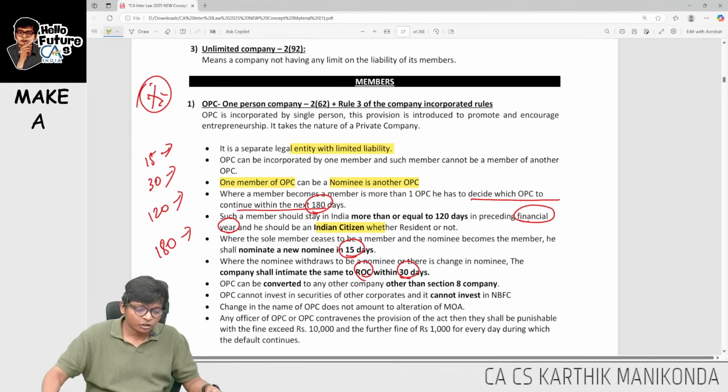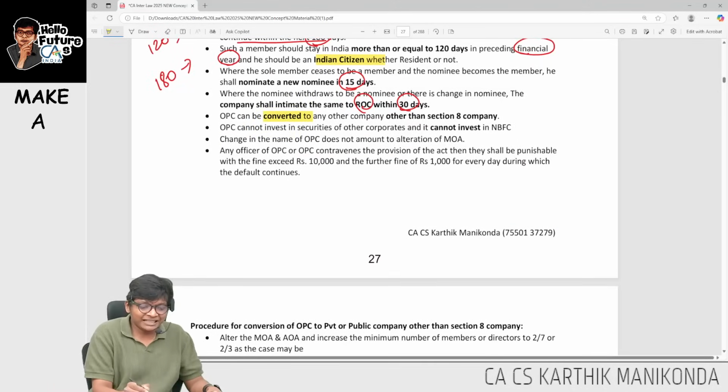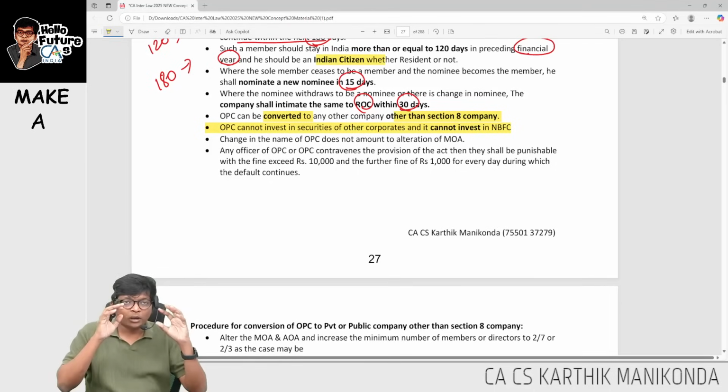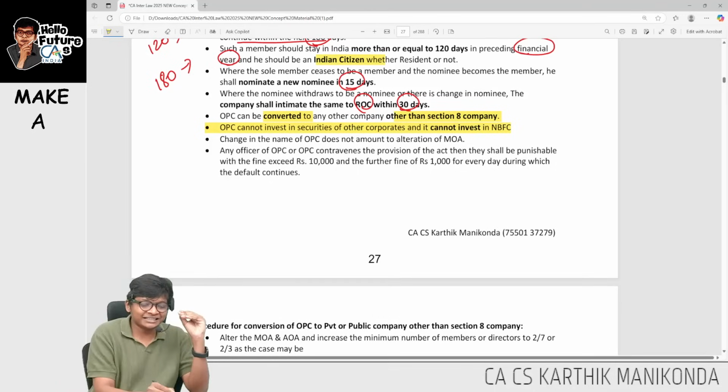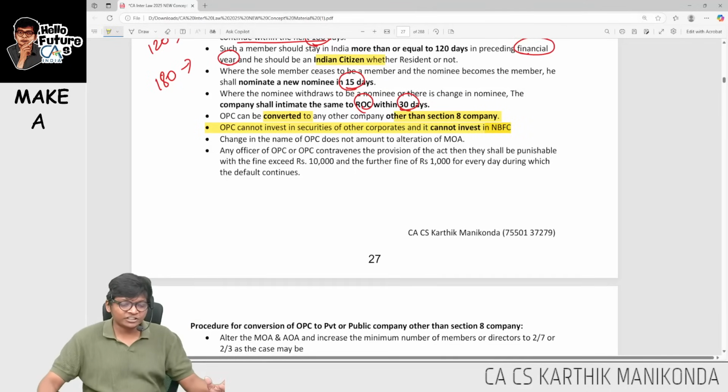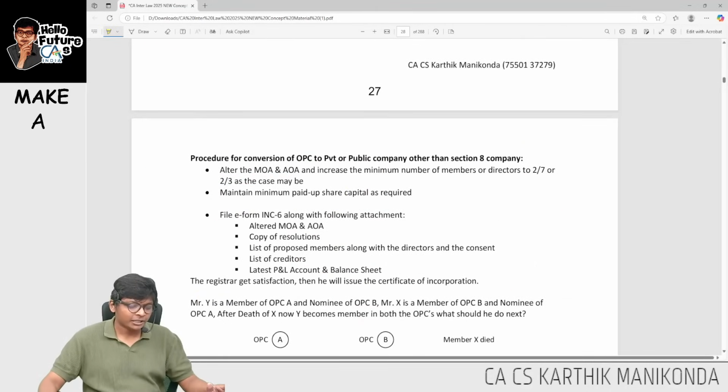That is enough. Okay. Then a one person company can be converted to any company except a Section 8 company, and a one person company cannot invest in securities of other companies, but it can invest in NBFC. These are the key provisions in one person company points, guys.